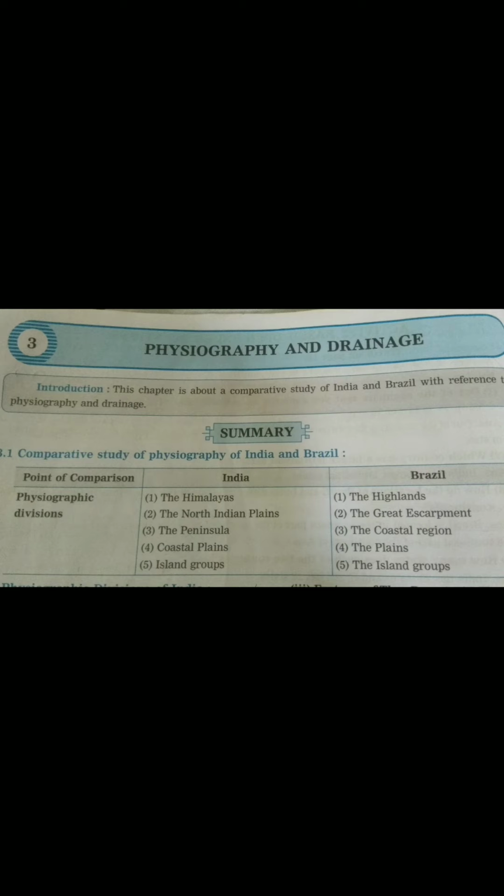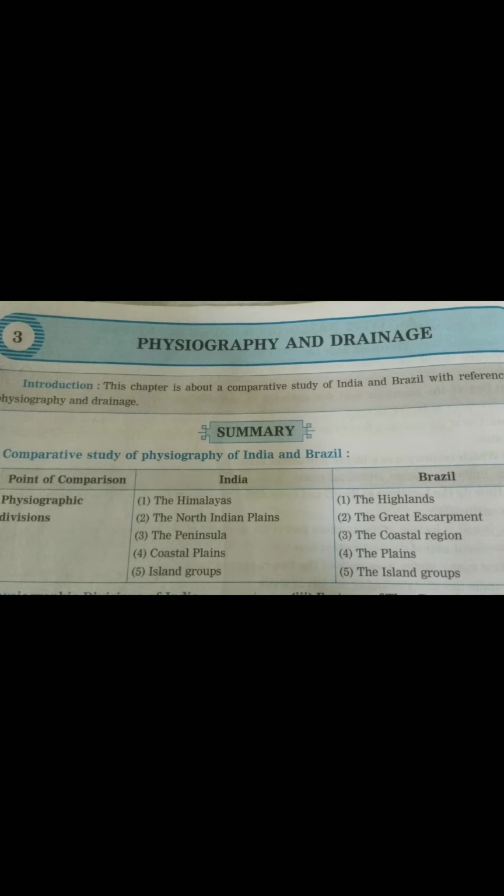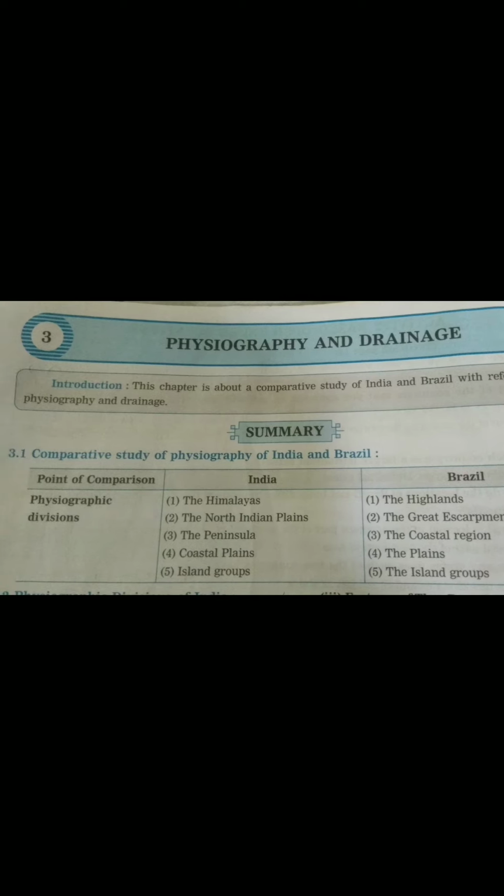If we talk about physiography, we divide India and Brazil into some parts according to their physiography. If we start from north to south, we can divide India into 6 parts: the Himalaya, then the North Indian plain, then the peninsula, then the coastal plain, and then the group of islands.